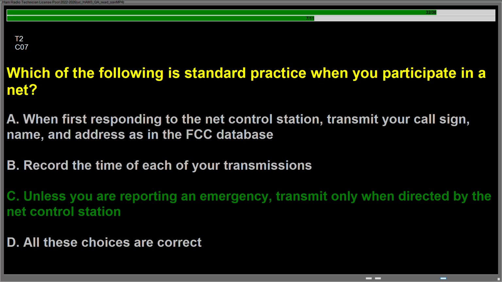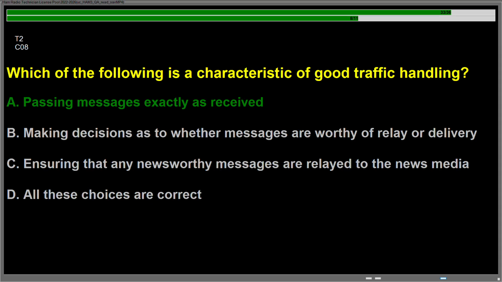Question Charlie 07, which of the following is standard practice when you participate in a net? Answer is C. Unless you are reporting an emergency, transmit only when directed by the net control station. Question Charlie 08, which of the following is a characteristic of good traffic handling? Answer is A. Passing messages exactly as received.